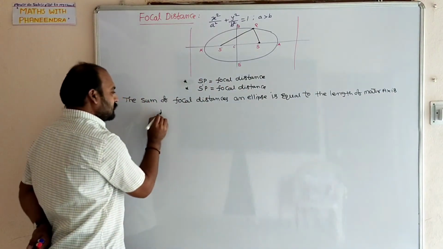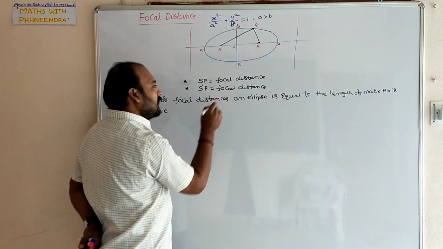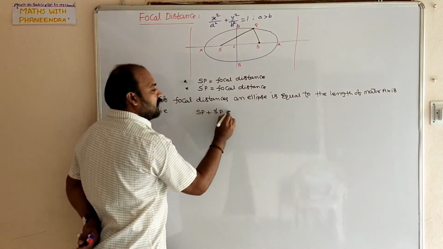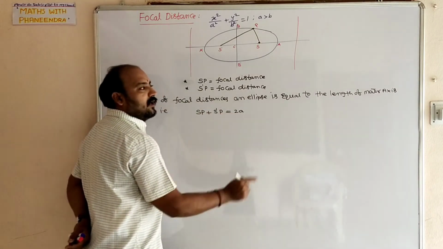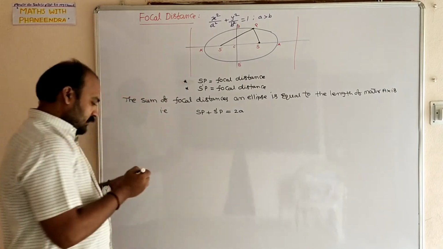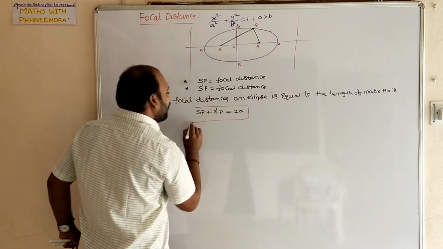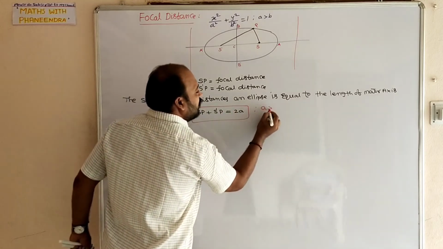That is, SP plus S dash P is equal to 2a, the length of the major axis. This is possible whenever a is greater than b.